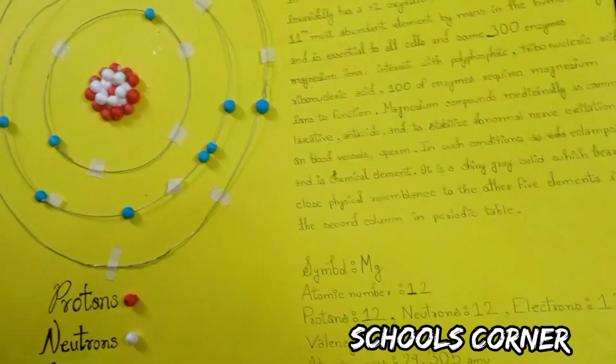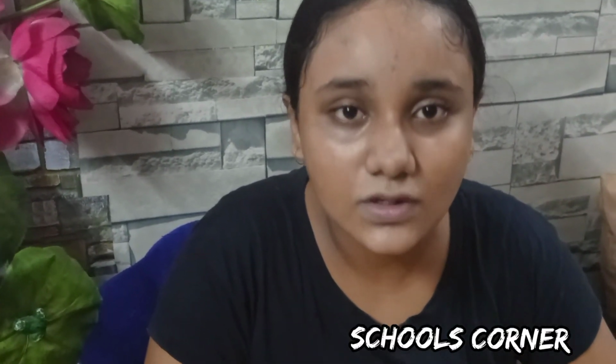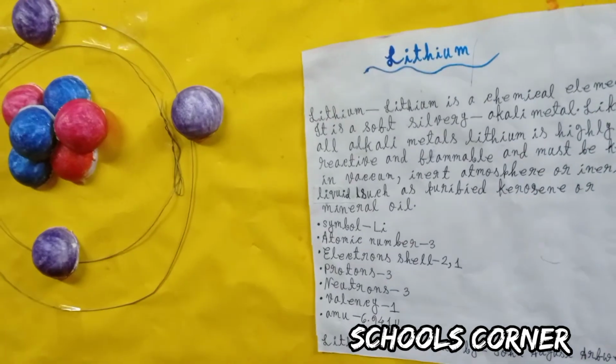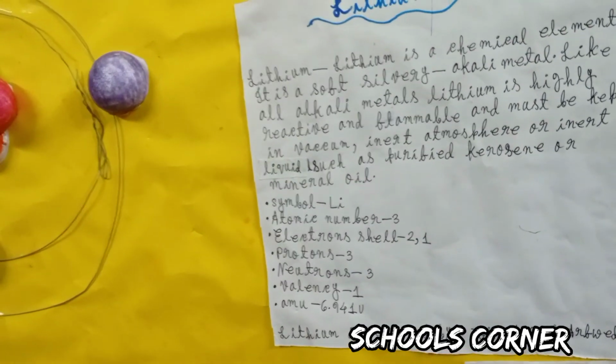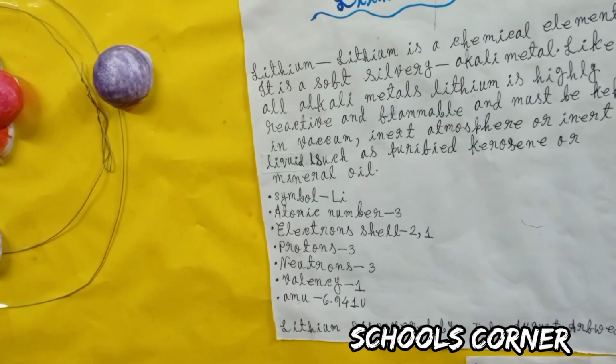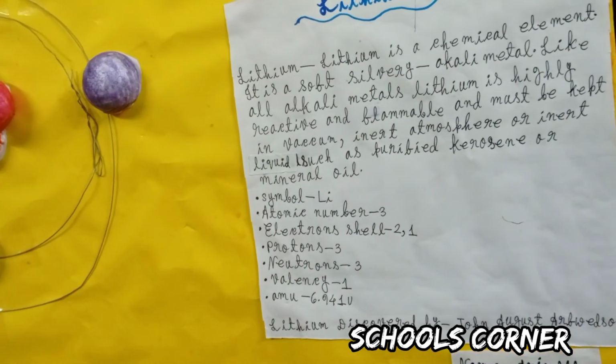Thank you. My name is Anjeshta Ghosh. I read in class 7 in St. Luke Day School. I have made a project of atomic structure of lithium. Symbol Li, atomic number 3, electron shell 2 1, protons 3, neutrons 3, valency 1, atomic mass 6.941 U.